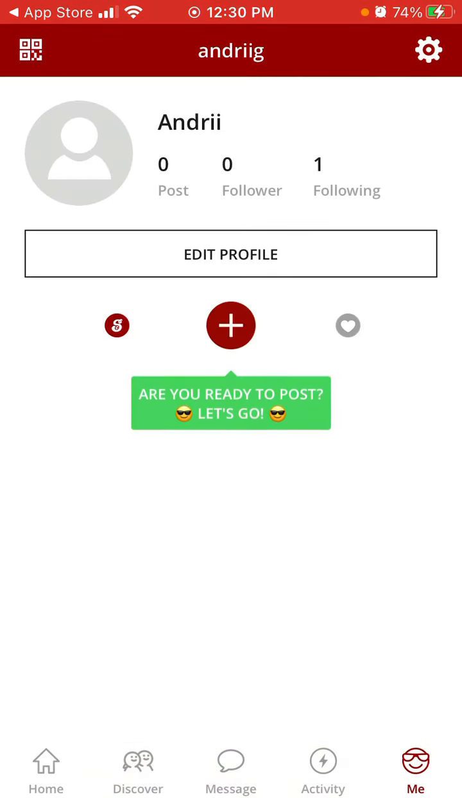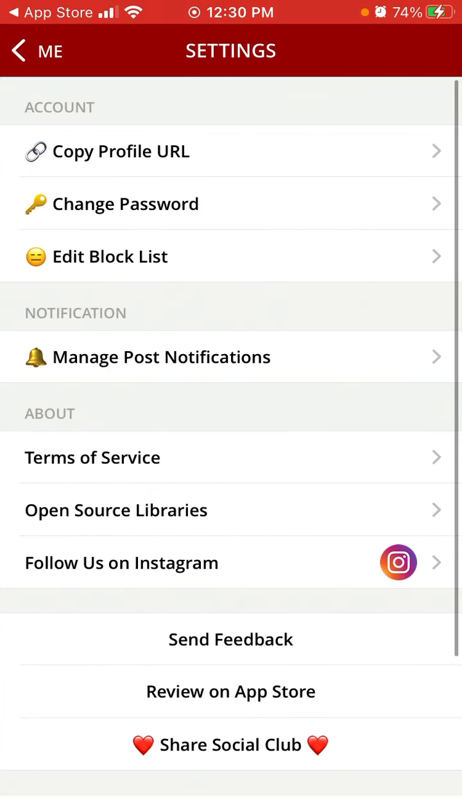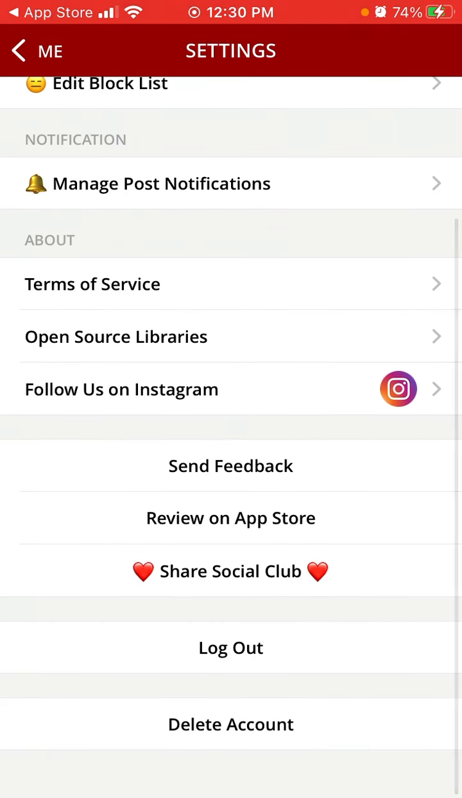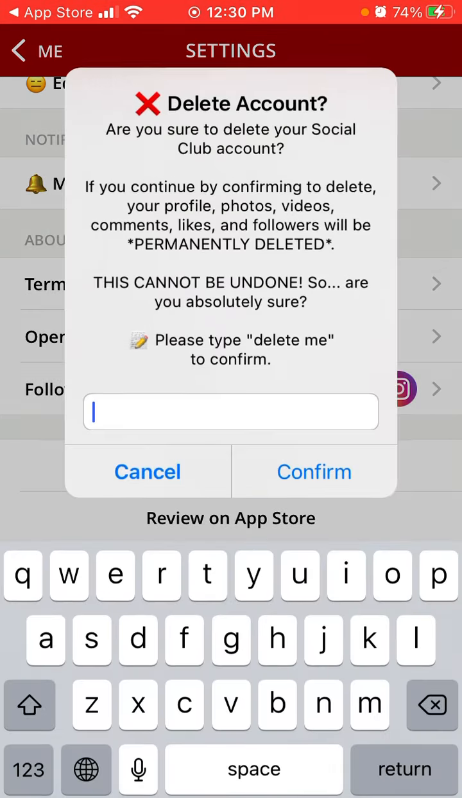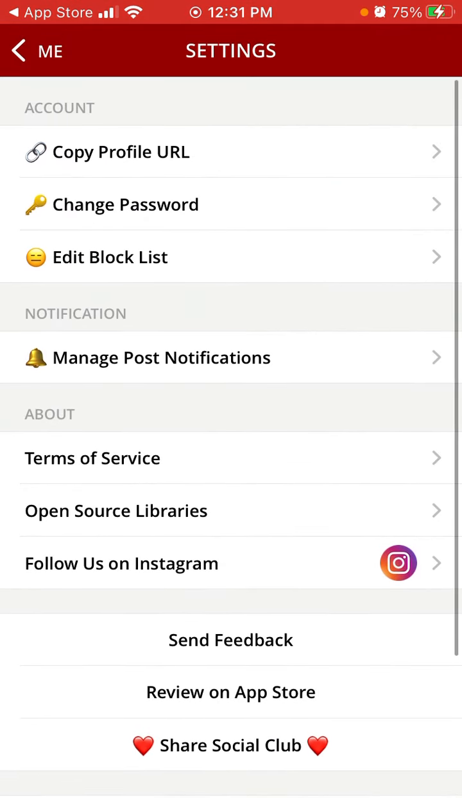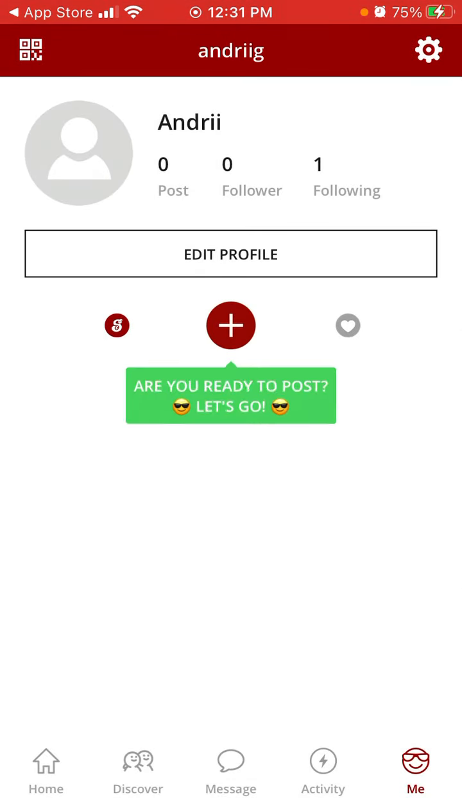So then there is your profile. You have settings in the top right. You can copy profile URL. See all of that. If you're not happy with your privacy or you just want to delete your account, just tap delete account in the bottom. And from here, if you continue, your profile, photos, videos, comments, likes, and followers will be permanently deleted. This cannot be undone. I'm absolutely sure. And then just tap delete me to confirm. So you can do that.